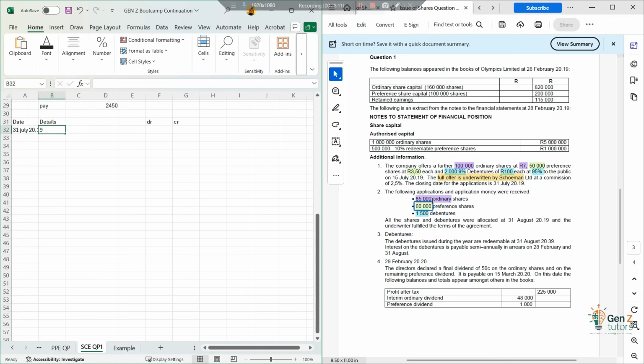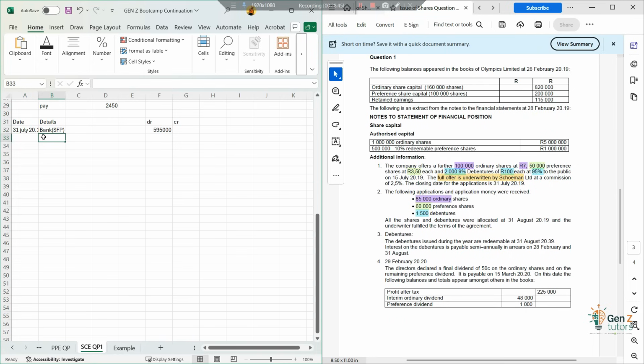We need to allocate these 85,000 ordinary shares, the money that we received from the public, right? So the money we received from the public, we received it in our bank account, which is bank SFP. We say 85,000 shares issued at how much? At 7 rand per share. This is the amount that we received from the public.